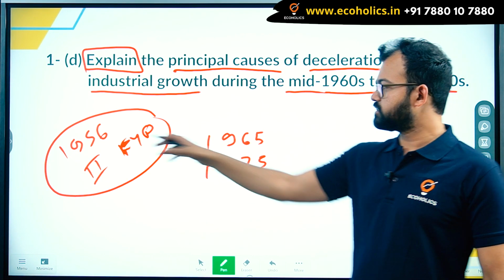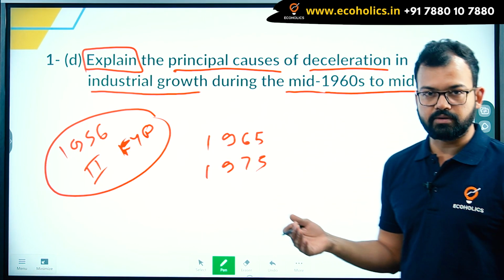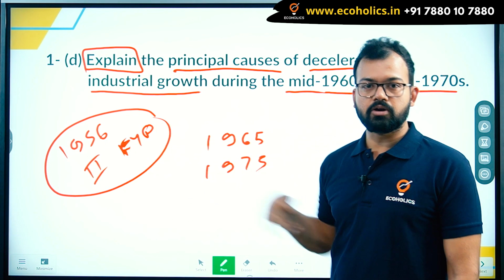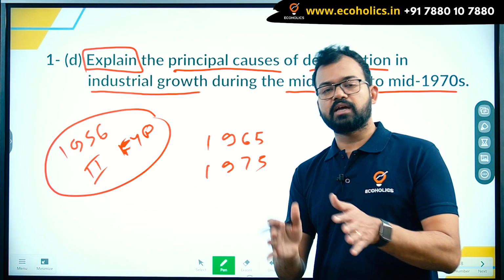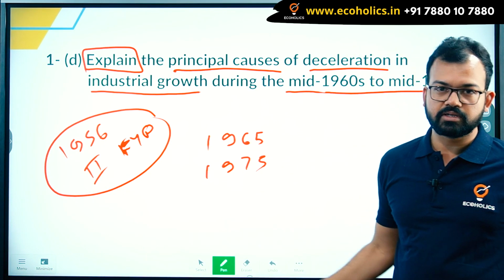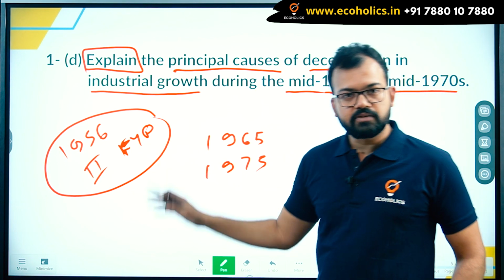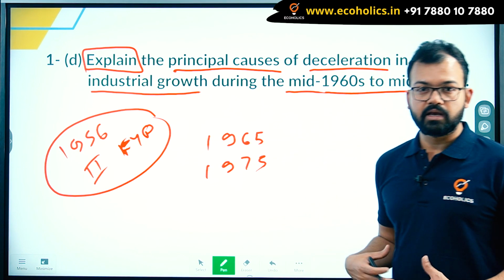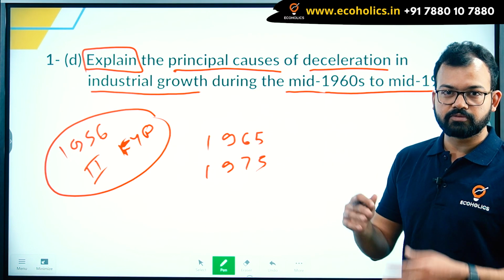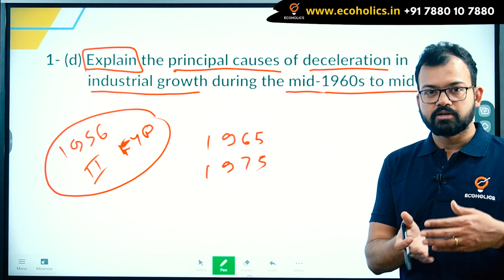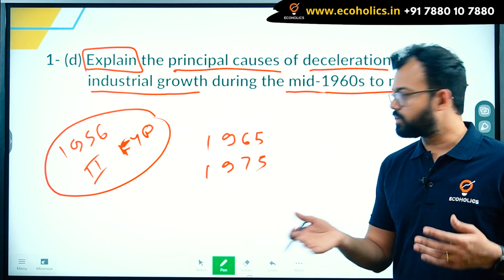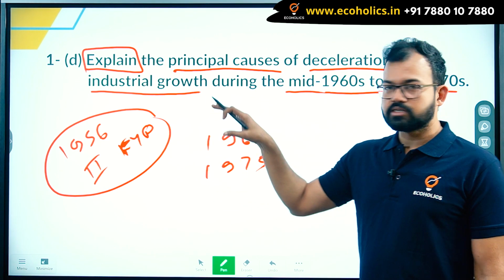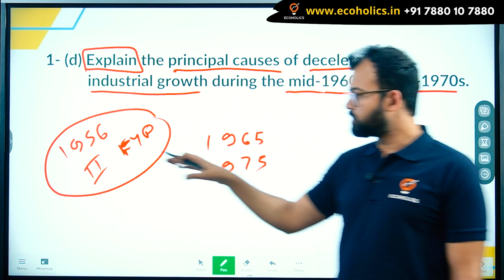So in those 10 years, these industries were not able to generate enough revenue or enough return from those investments. Resources were already occupied. You cannot put in more resources. India was reluctant about foreign investment just because of the colonial era that ended in 1947, almost 200 years of colonial era. So India was not very friendly in attracting foreign investors, because if you remember, the East India Company came to do business, and later on what happened everyone knows. So foreign investment was not there. India's resources went into the second 5-year plan and the return was not there.